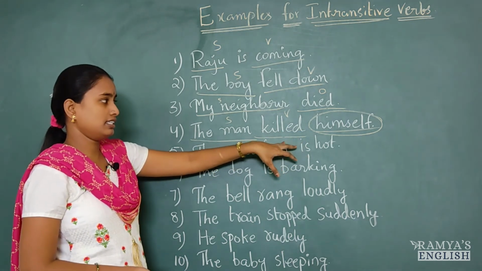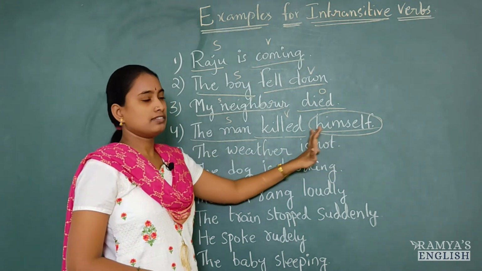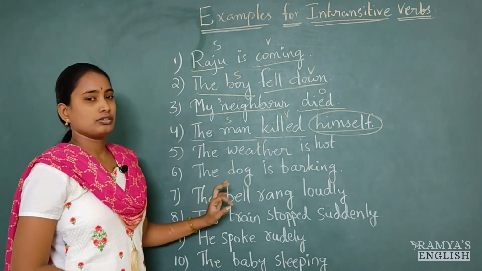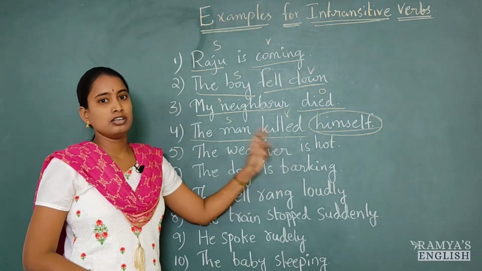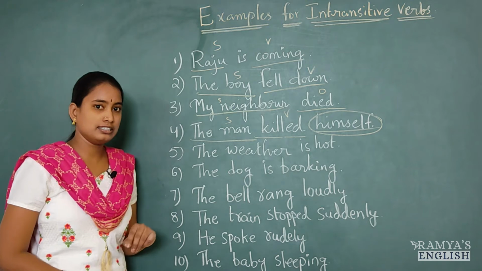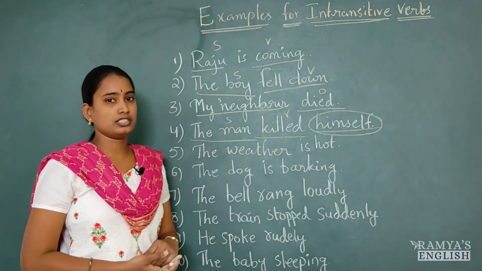But here in this sentence, we are using reflexive pronoun. So that's why it became intransitive. In the case of the man killed a cobra, there it is transitive verb. Have you understood? Yes.